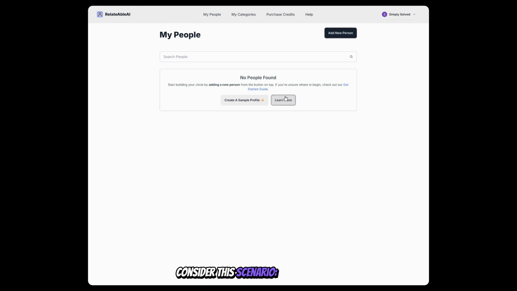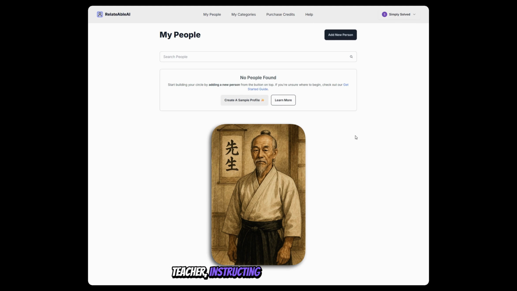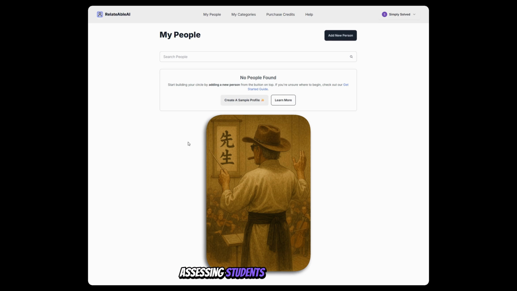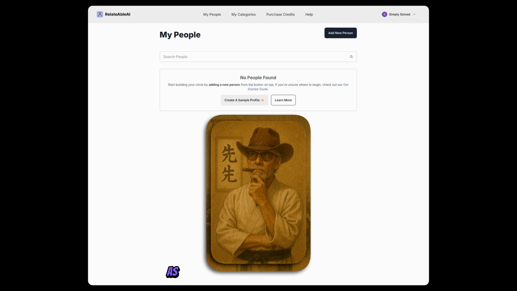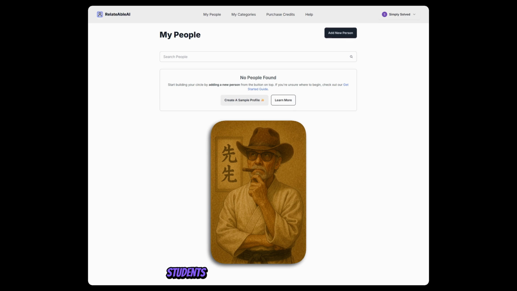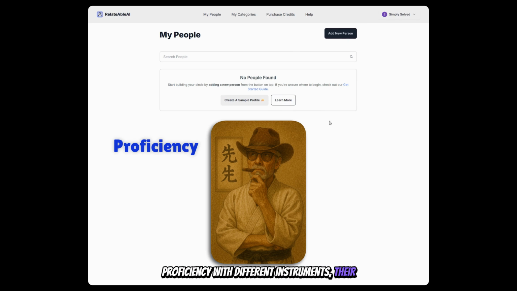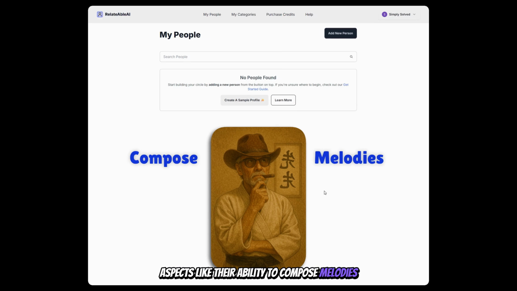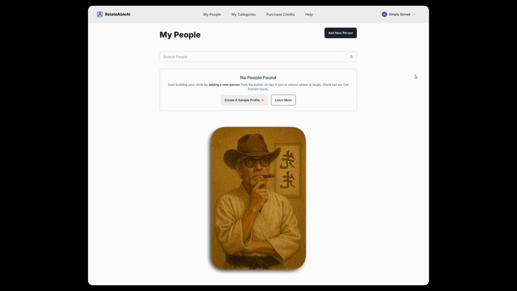Consider this scenario. You're a music teacher, instructing not only in musical instruments but also in music theory, assessing students on their musical comprehension. As a music teacher, you'd want to evaluate students on various factors such as their proficiency with different instruments, their dedication to practice, and their innate musical sense. You might also want to gauge intangible aspects like their ability to compose melodies and their overall creativity.